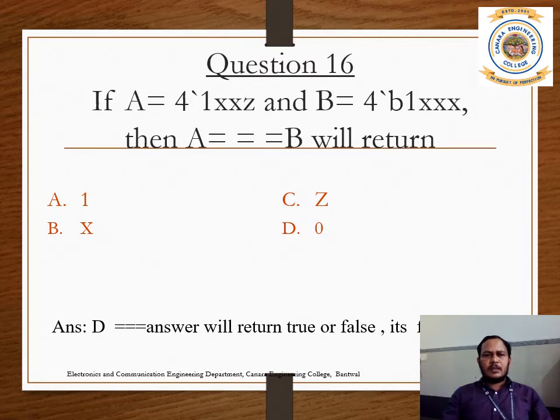Answers are A is 1, B is x, C is z, and D is 0. So here the answer is D. It will return true or false. So it's a false statement. X cannot be equal to Z in this statement. So the return is either 0 or 1, meaning true or false. So this is the correct answer, D.